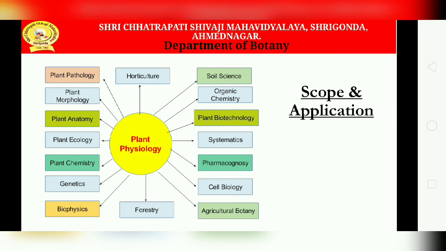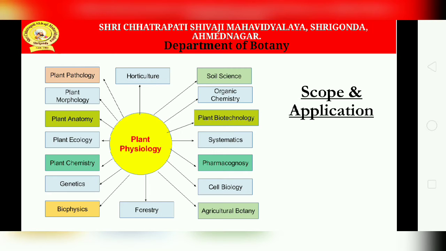Cell biology takes into account the structural details of the cell wall, membranes, mitochondria, chloroplast, endoplasmic reticulum, nucleus, ribosomes, etc. These structures and their functions are correlated with plant physiology.